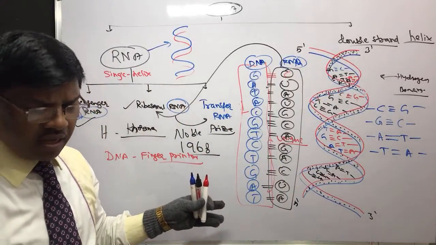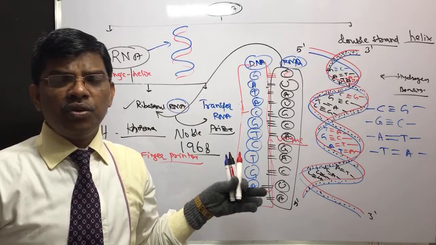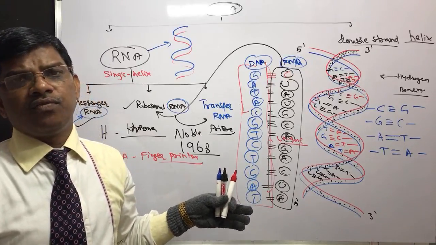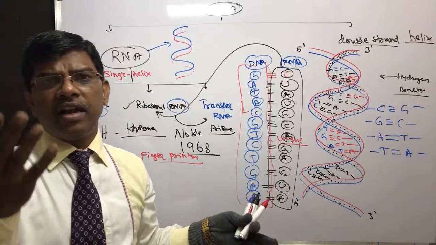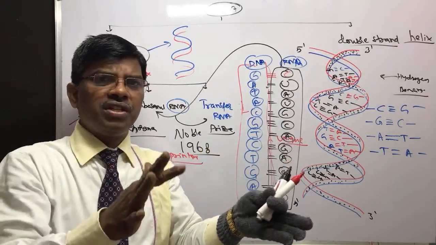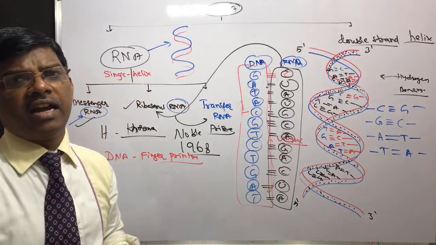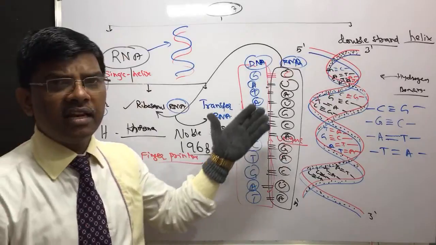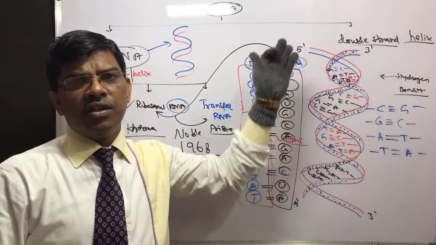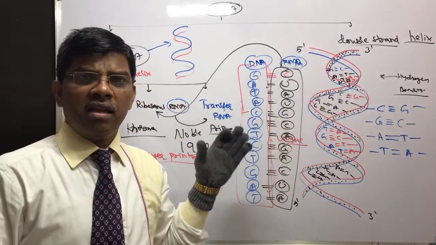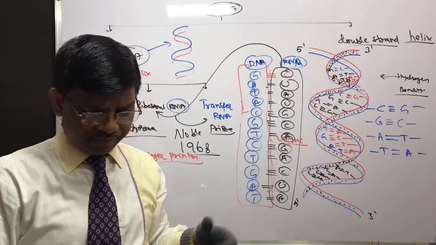Next, it can be used for the identification of dead bodies. Sometimes the head may not be found, or sometimes the head may be crushed. So you may not get the identification. So based on DNA with their relatives or the parents, you can identify the dead body, whose body it is.